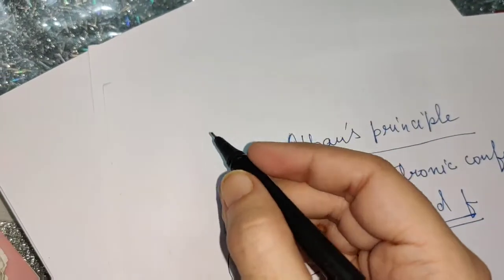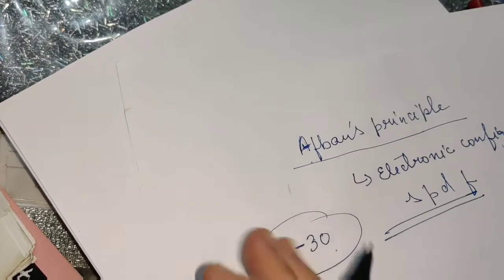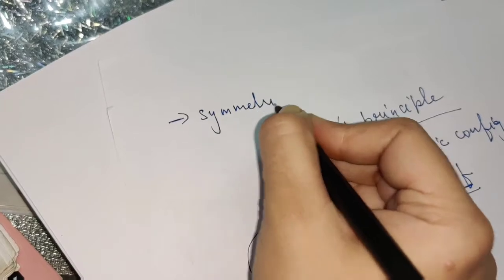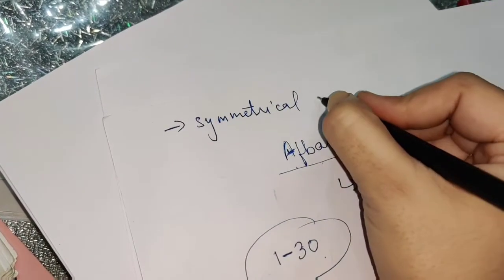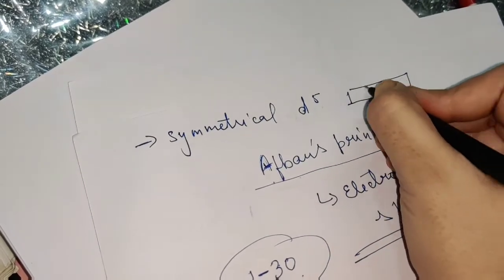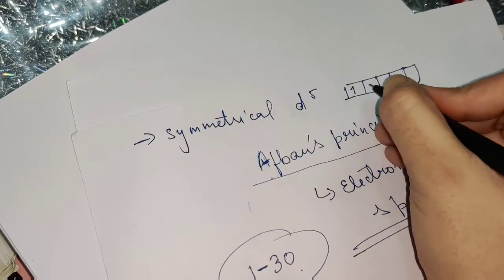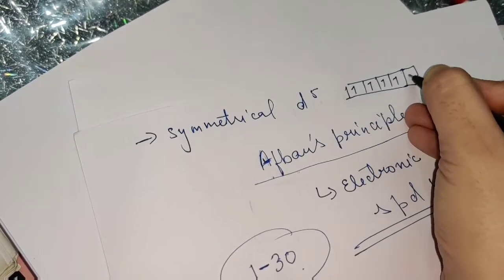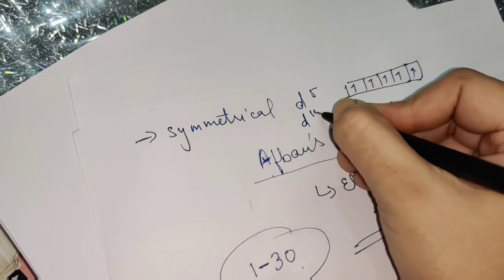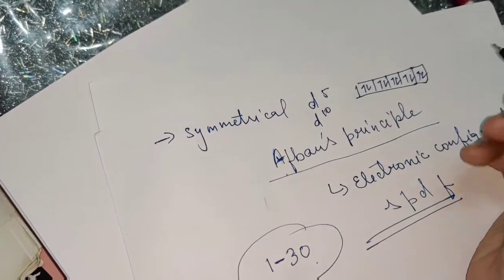Now you have to write down the reason behind the stability of half-filled and fully filled electronic configuration. First, the half-filled and the fully filled electronic configurations are symmetrical. Symmetrical means, suppose you have to write the electronic configuration for d5 in terms of orbital diagram. How will you write it? You will show the filling of 5 electrons following Hund's rule: 1, 2, 3, 4 and 5. Obviously you can see the symmetry is maintained here. And for d10 again there will be maintenance of symmetry, and symmetrical things are more stable and hence preferred.